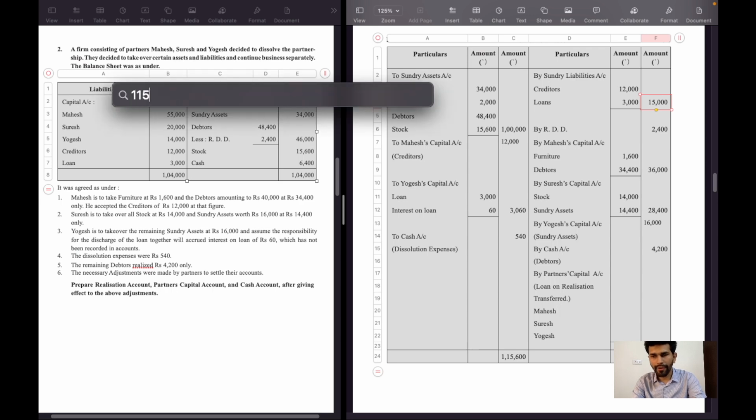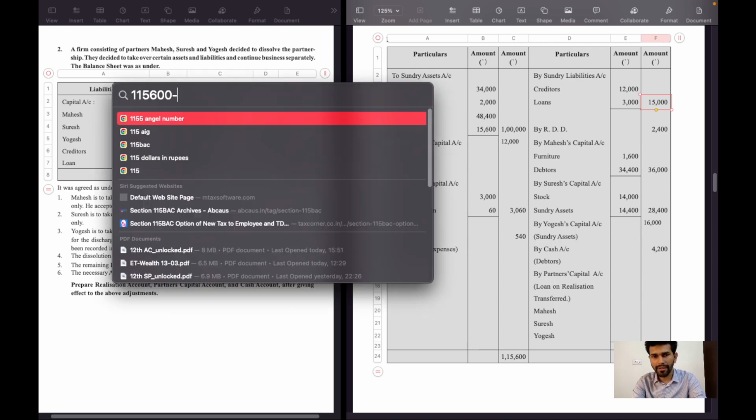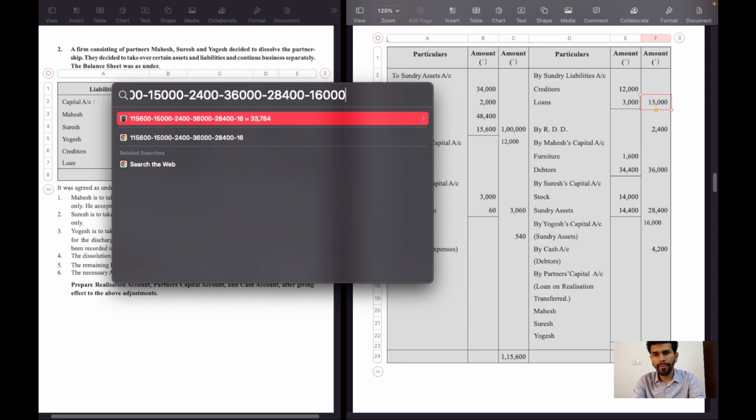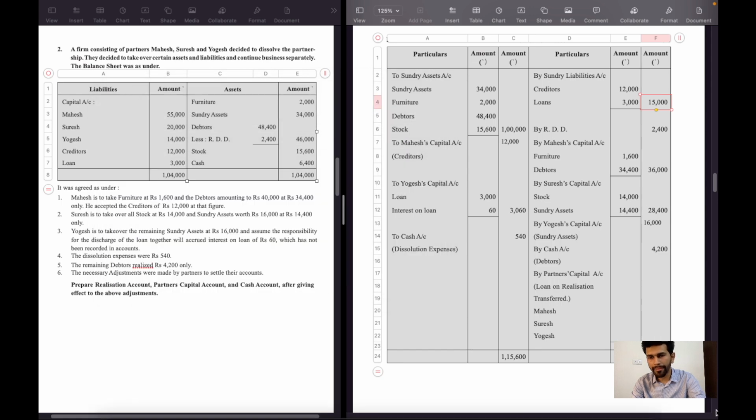So 1,15,600 minus 15,000 minus 2,400 minus 36,000 minus 28,400 minus 16,000 minus 4,200. Balancing figure is 13,600.